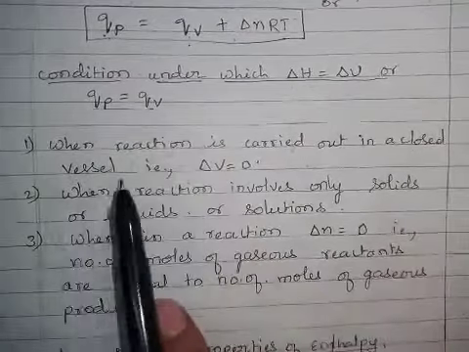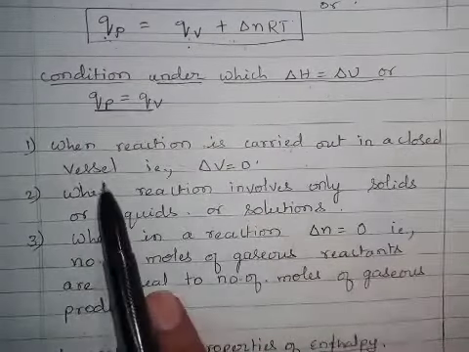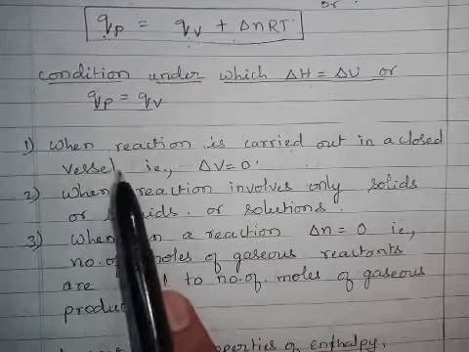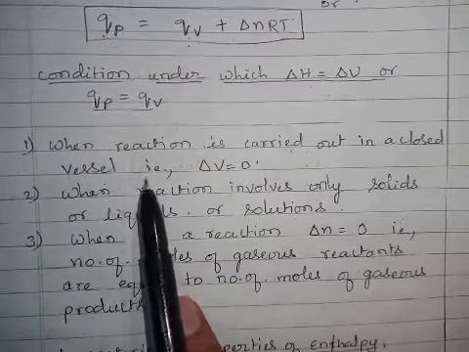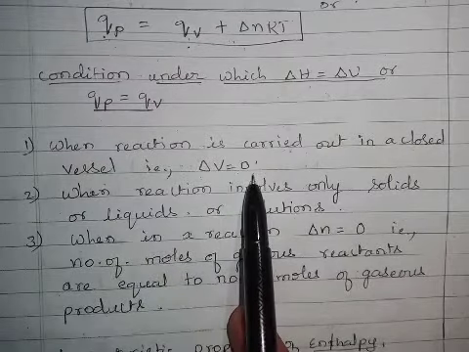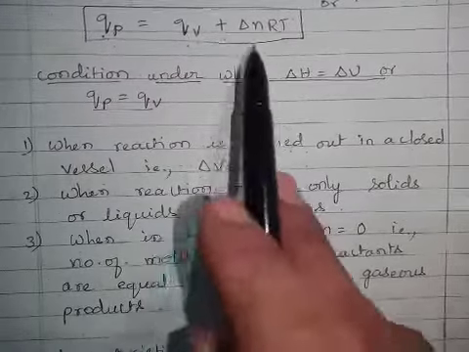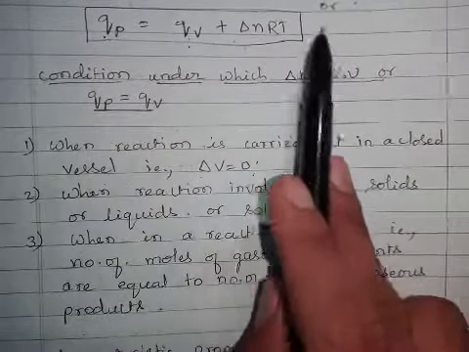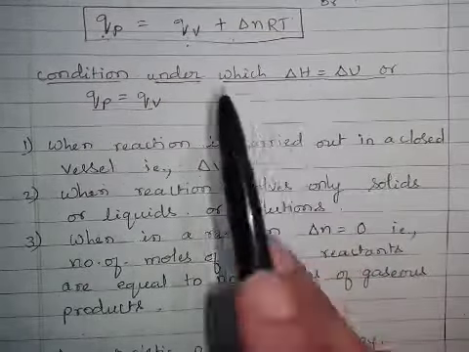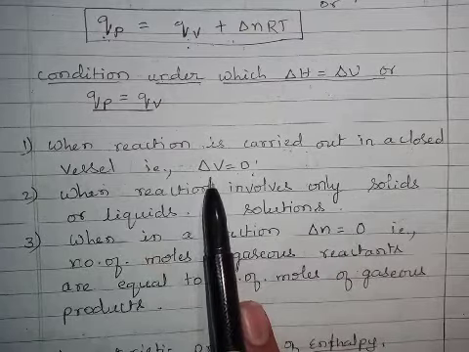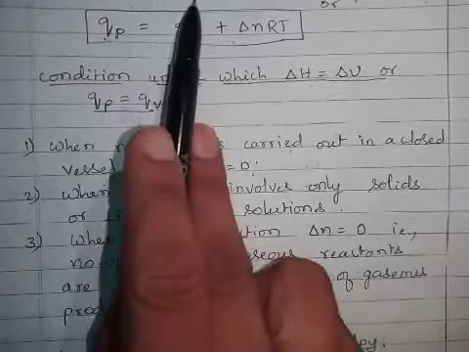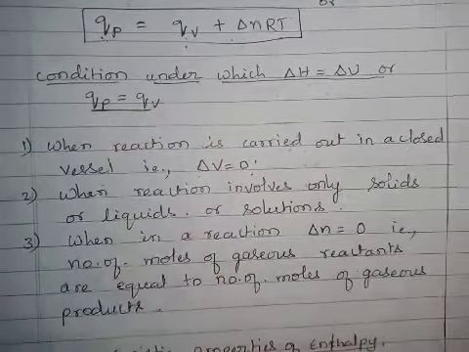First, when the reaction is carried out in a closed vessel, it means the volume of the system remains constant, an isochoric process. During an isochoric process there is no change in volume, so the delta V value is 0, because delta nRT is nothing but P delta V. Whenever the process is carried out at constant volume, delta H = delta U, or QP = QV.